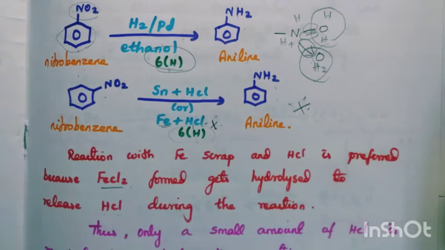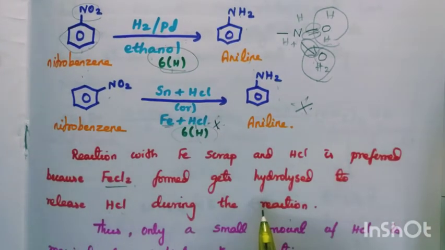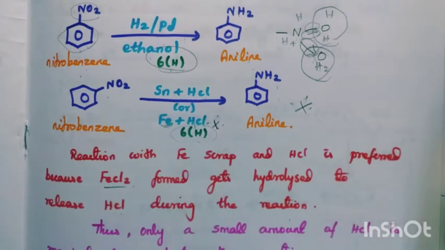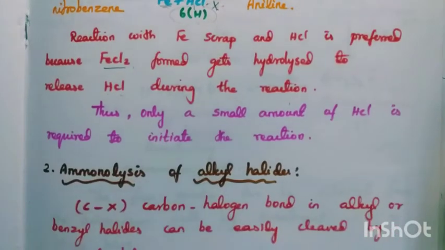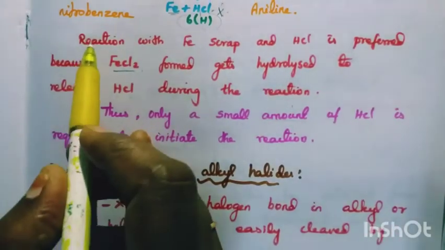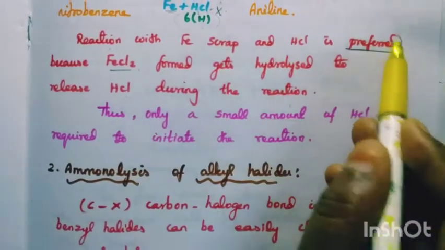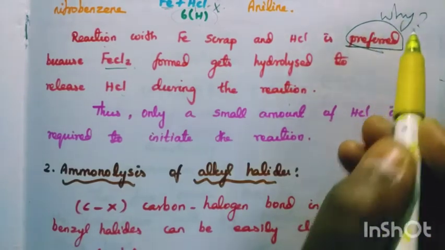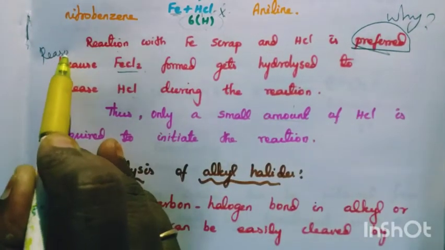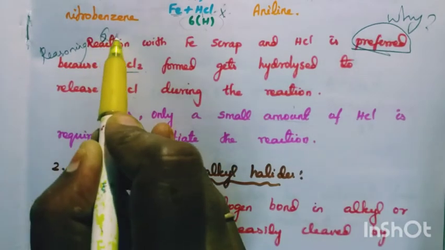So in this preparation, we must understand which group is converted to NH2 now. Which reagents are used to convert NO2 to NH2? Hydrogen with platinum, palladium or nickel, iron HCl, tin HCl. With iron, only a small amount of HCl is required. That is a reasoning question: why is the reaction with iron and scrap iron preferred? So this is one of the reasoning questions.